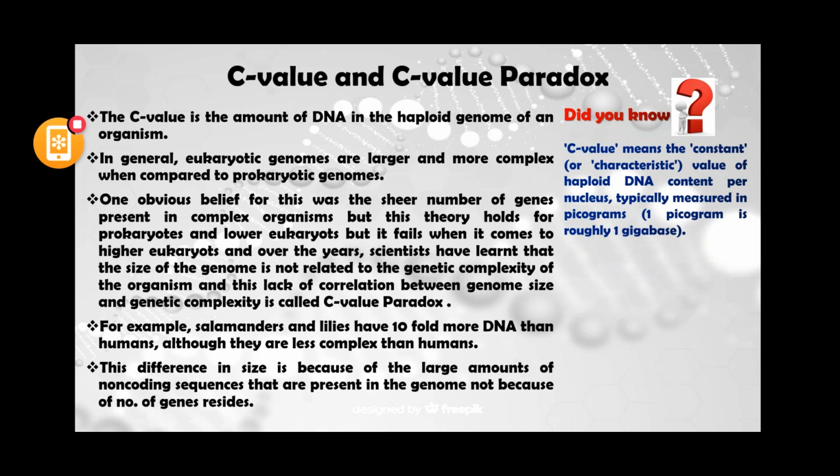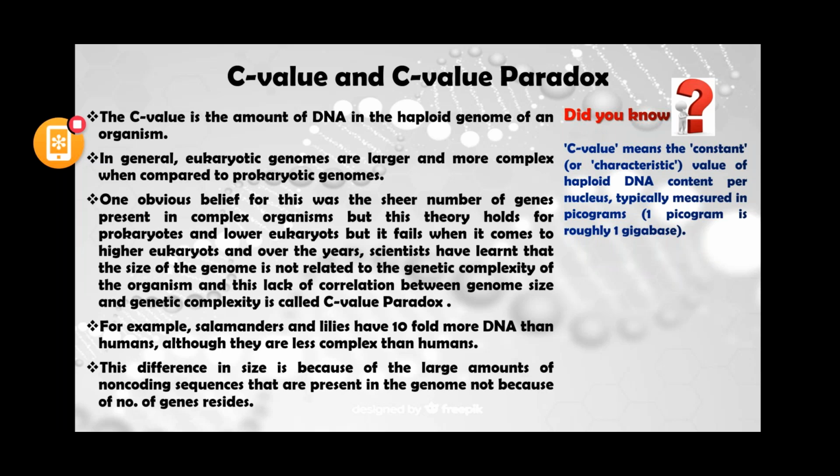Previously it was thought that the genome size is related to the complexity of the organism, but that's not the case. The studies tell that there is a lack of correlation between genome size and genetic complexity. This statement is contradictory, and this is the paradox. So this is called the C value paradox.